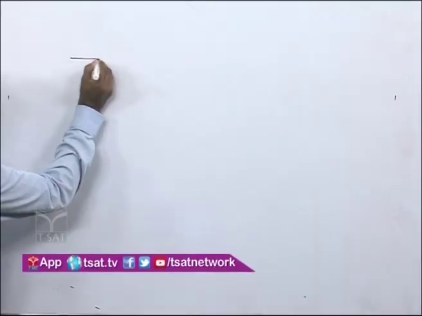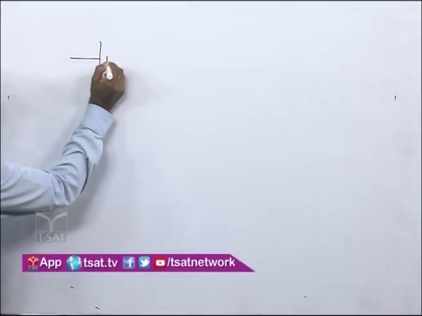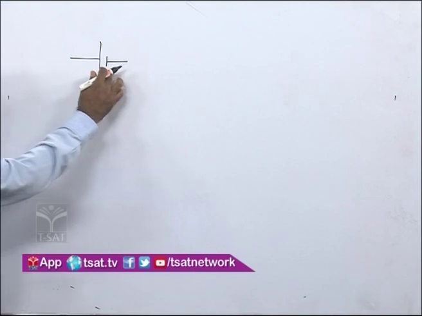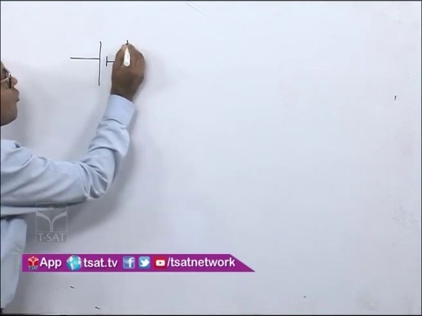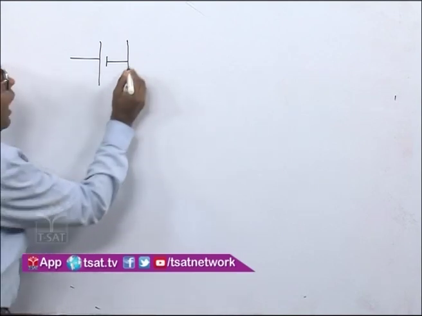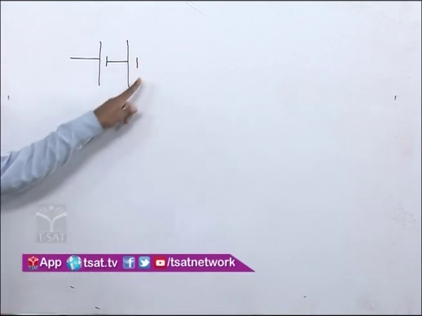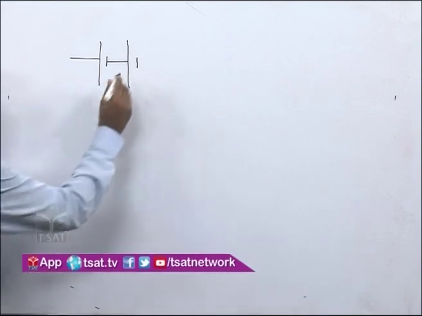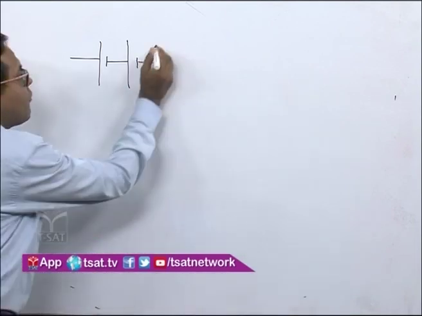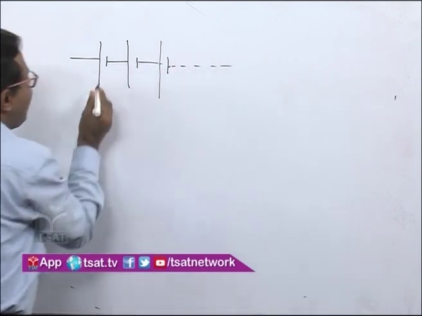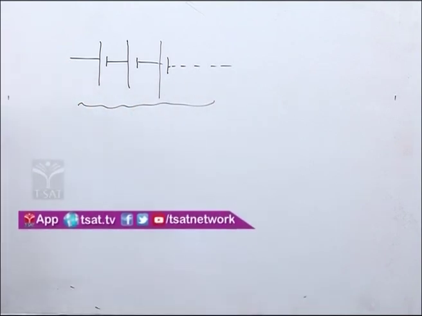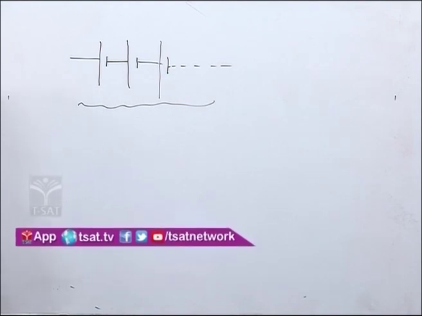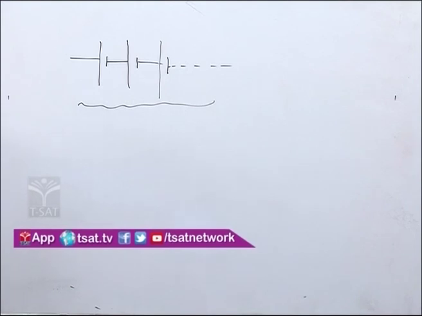We have one cell with a positive terminal and a negative terminal, and the negative terminal of the first cell is connected to the positive terminal of the other cell, and again the negative terminal of the second cell is connected to the positive terminal of the third cell, and so on. So we can say that these cells are connected in series. When the cells have to be connected in series, we will discuss later on.